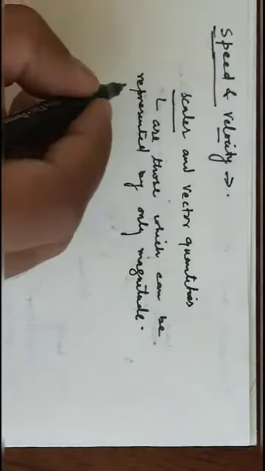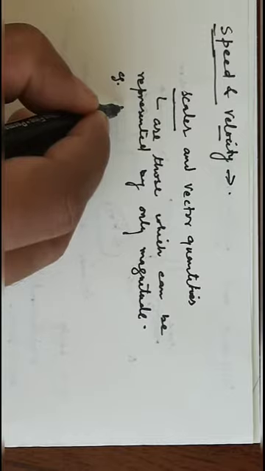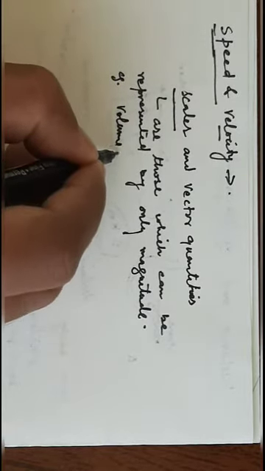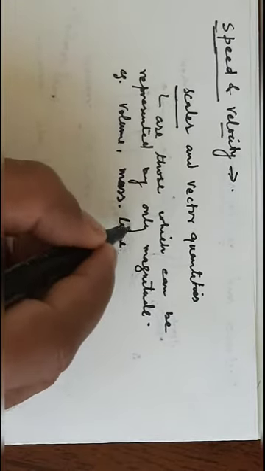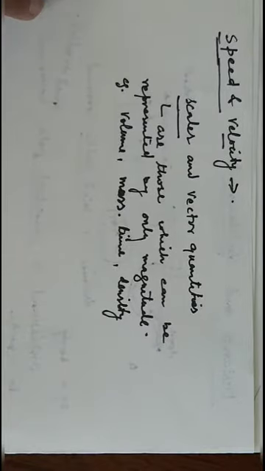For example, volume, mass, time. Volume, mass, time and density are examples of scalar physical quantities.